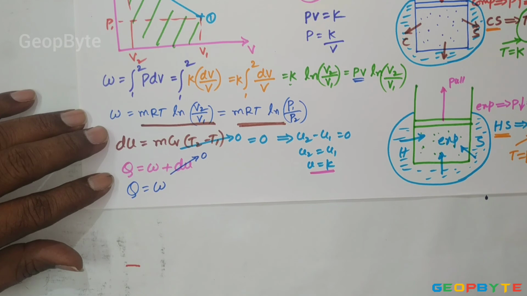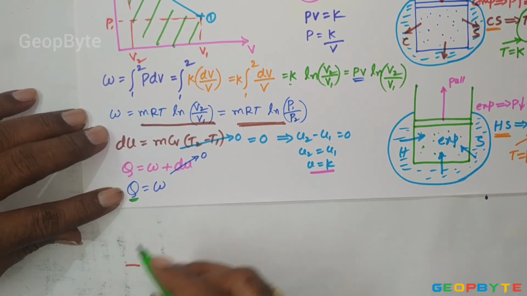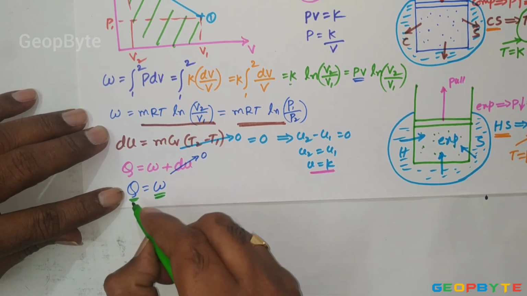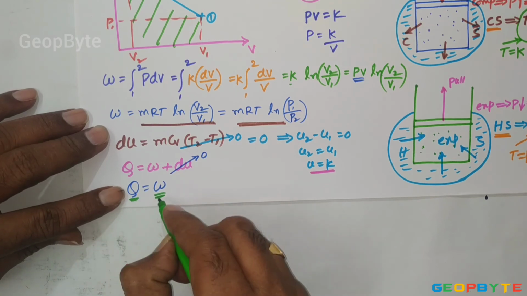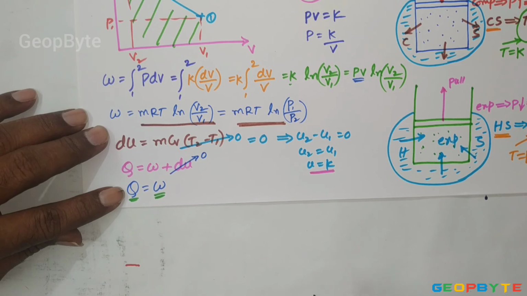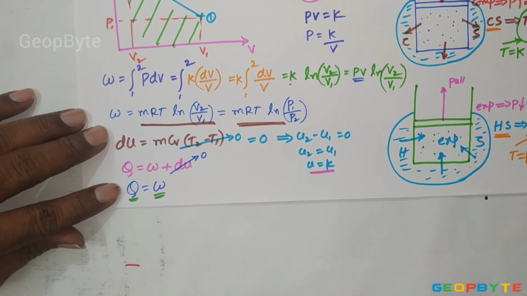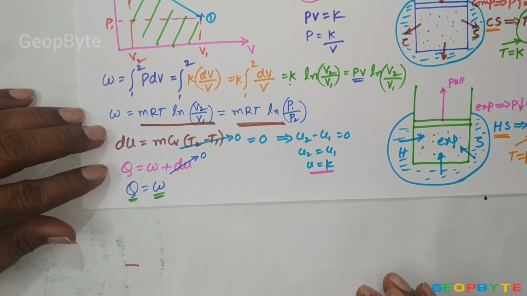And one more important point is, here heat transfer comes under low grade energy, and work transfer comes under high grade energy. Low grade energy and high grade energy are identical only for the isothermal process.